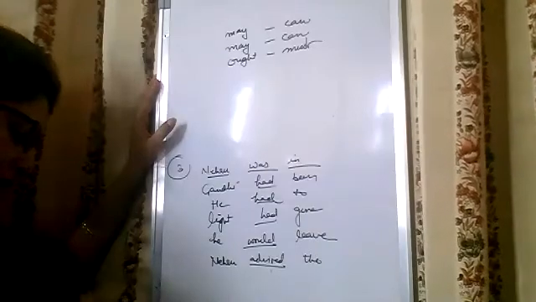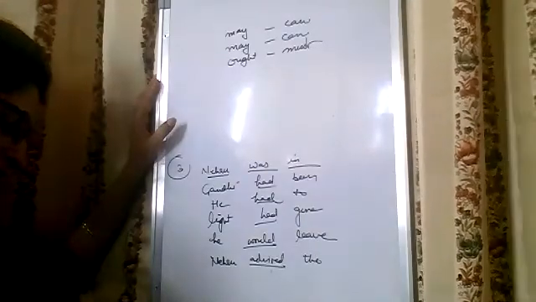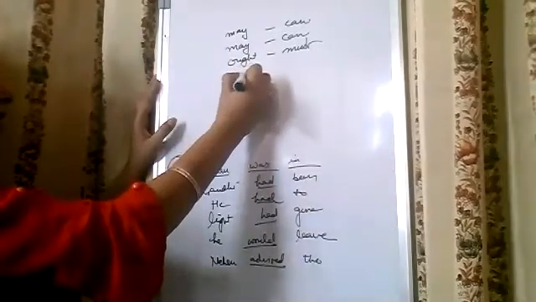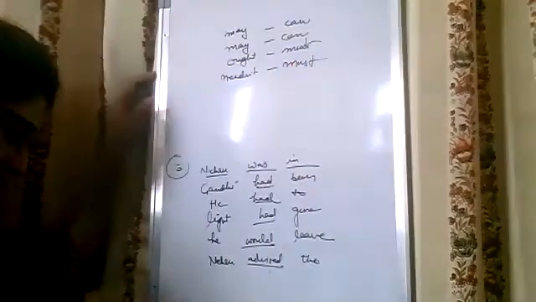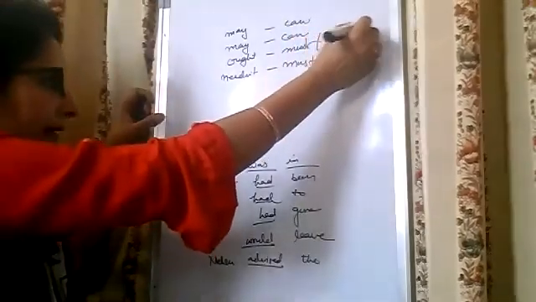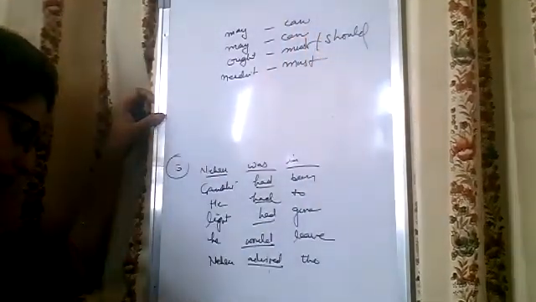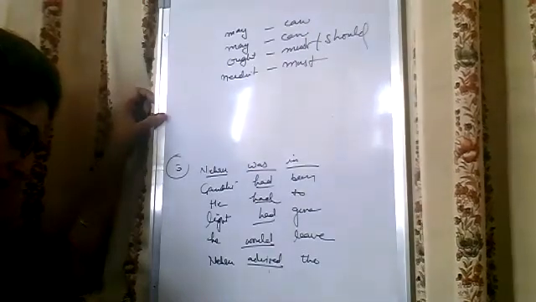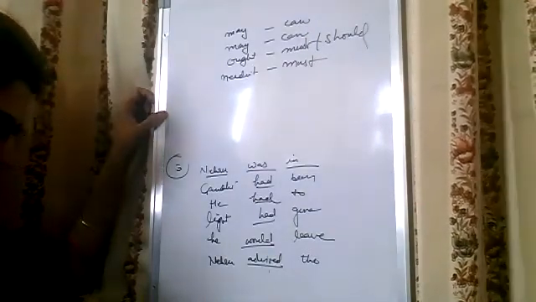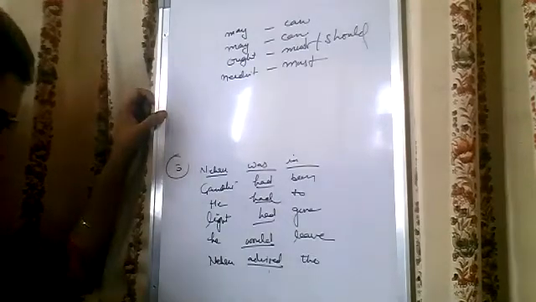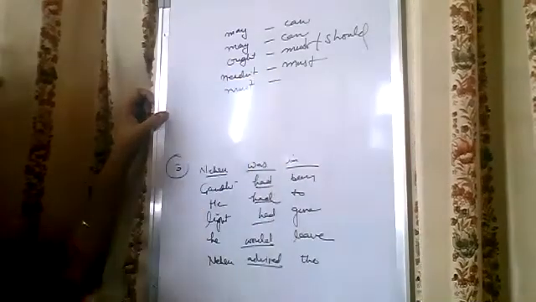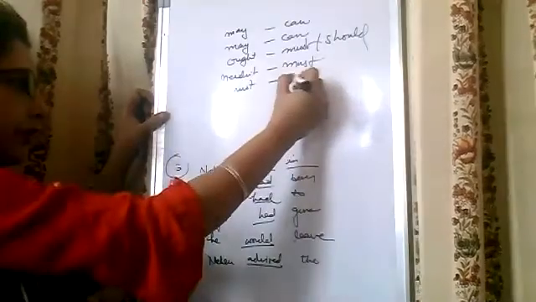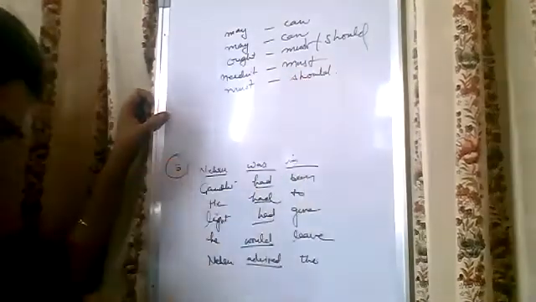The police need not be equipped with the latest weapons. So again, what will be there? It's not need not. Here it is must. Again must will be there. If you have written should, then also I will consider it as correct. Next, even the laws must be amended suitably to deal with terrorists. Should. Yes, here must is wrong, and what is the right? Should. So should is the right answer here.